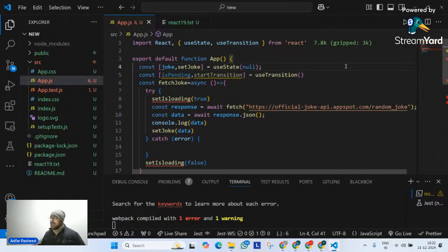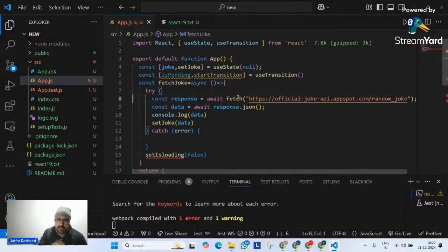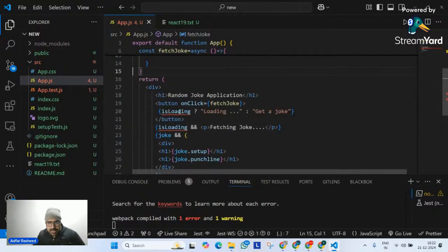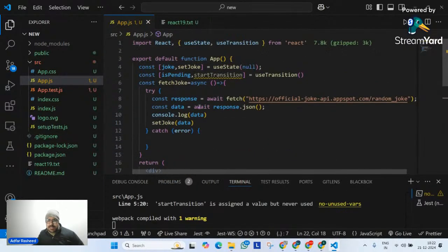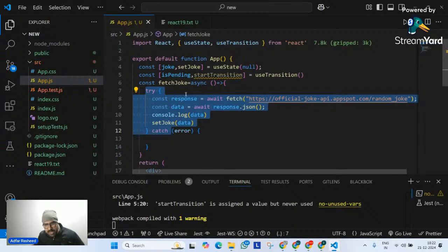Okay, now see what's going to happen. If you look at this code, I have removed setIsLoading. So this does not make any sense, first of all. Second thing, isLoading does not make any sense. I will make it isPending, although I should have named it isLoading, but doesn't matter. So isPending. What have I done? Simply as of now, I have changed my useState with useTransition. And then I have not updated my setIsPending true to setIsPending false over here.